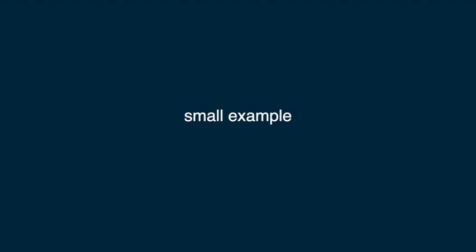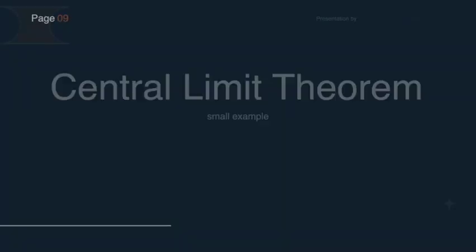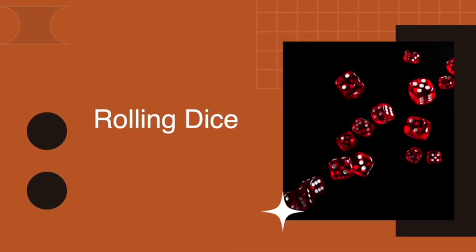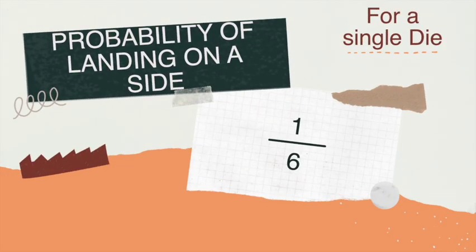Now let's look at a small example on how central limit theorem works. Let's take an example of rolling a die. Dice are ideal for illustrating the central limit theorem. If you roll a 6-sided die, the probability of rolling a 1 is 1 by 6, a 2 is 1 by 6, and so on.